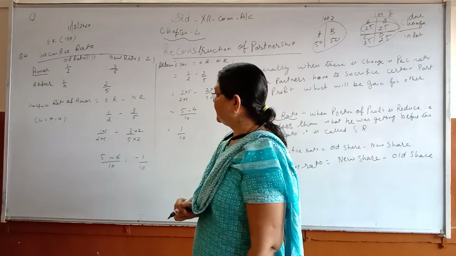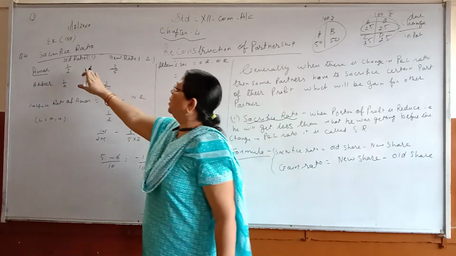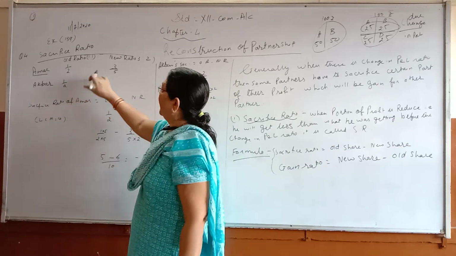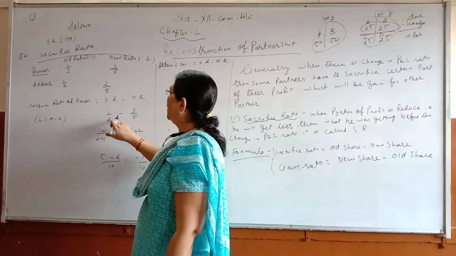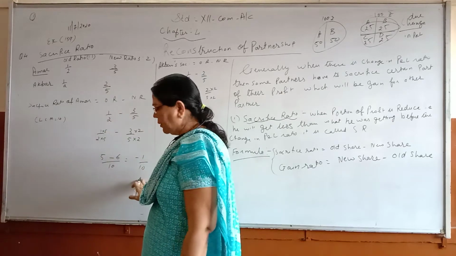So in this way, you are going to work out sacrifice ratio. In sacrifice ratio, you will write old ratio and then new ratio, then you do old minus new and whatever you get.